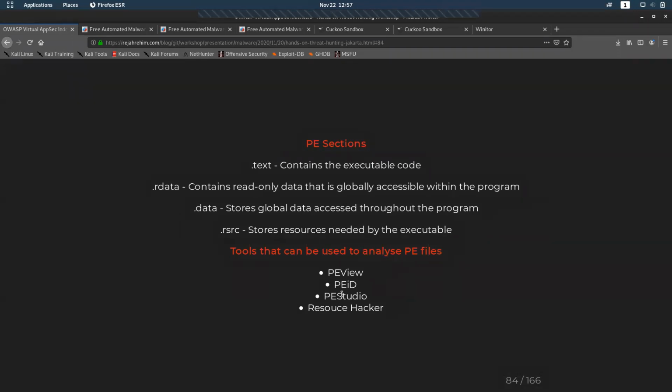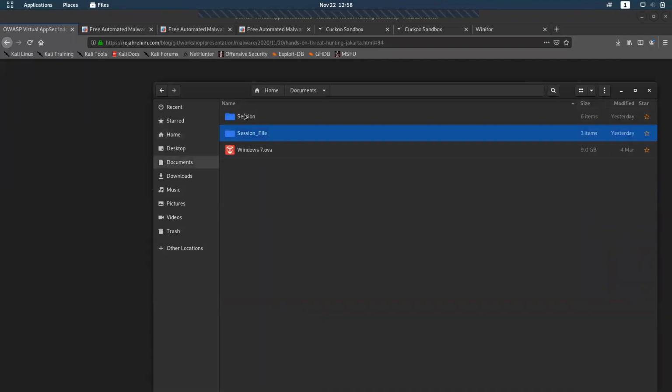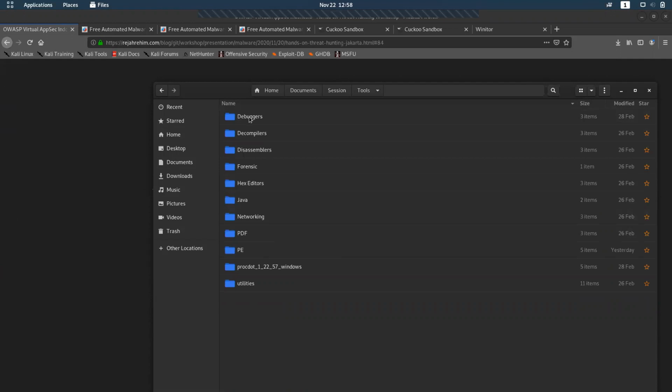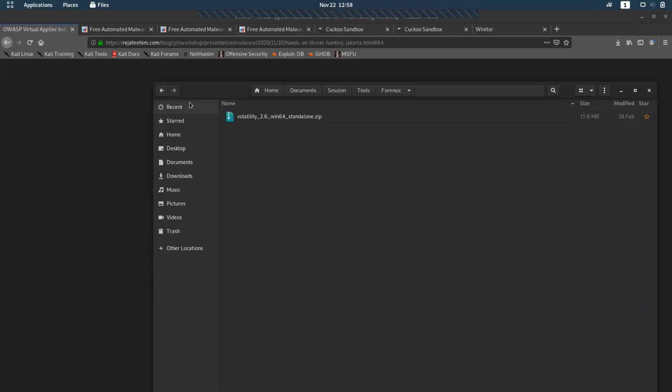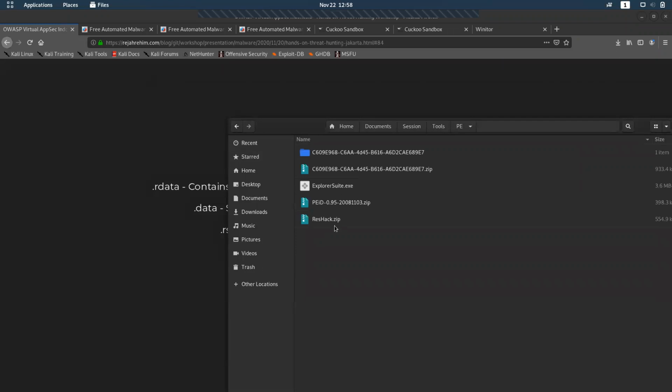Like I said before, all these sections can be viewed using different tools, which are PEview, PEiD, PE Studio, and PE Resource. I have given a couple of tools in the file which we handed over: decompilers, forensics tools, hex editors, networking tools. Then there are the PE tools. In here you can find PEiD, and there is PE Studio.